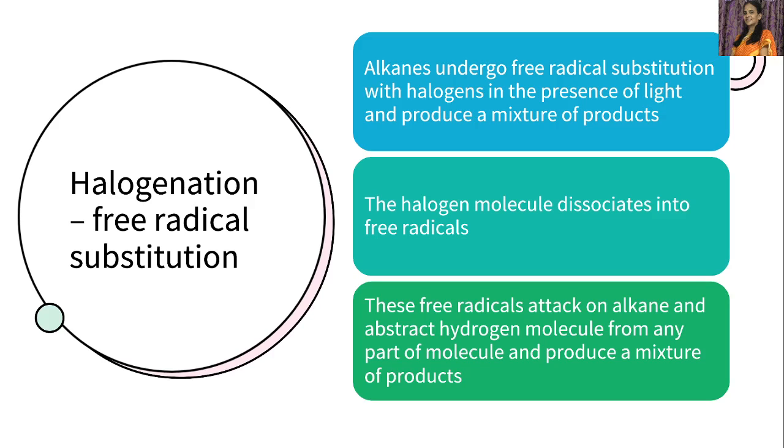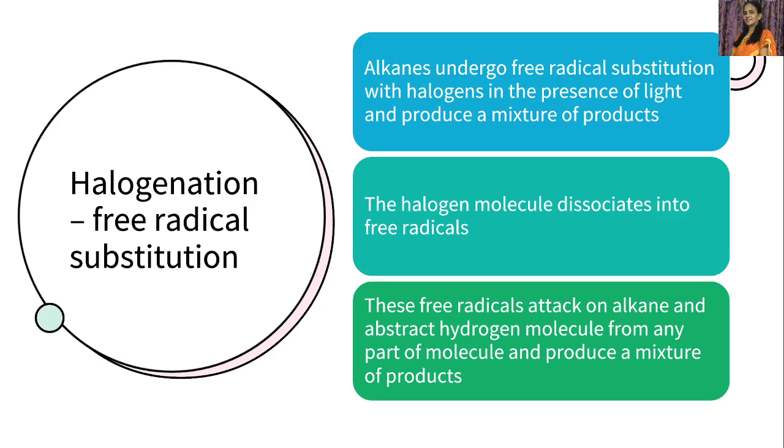Now, halogenation of alkanes is a free radical substitution reaction, which we have already discussed in the previous section about the types of organic reactions. There we studied about addition reactions, substitution reactions. And in substitution reactions there are three types we said: electrophilic substitution, nucleophilic substitution, and free radical substitution reactions. So here this halogenation of alkanes is a free radical substitution reaction.